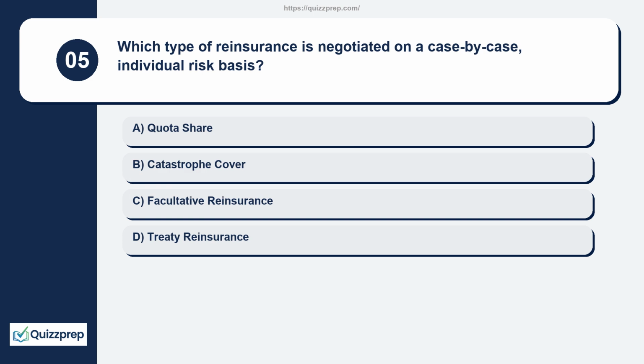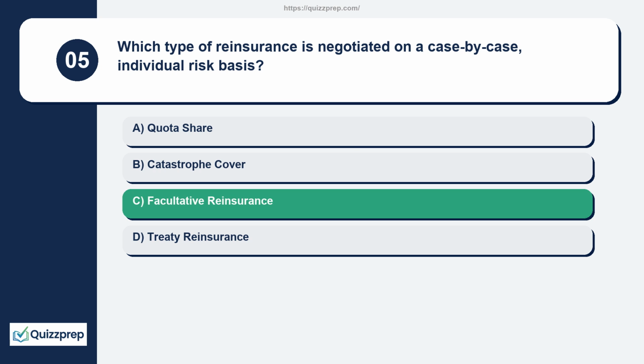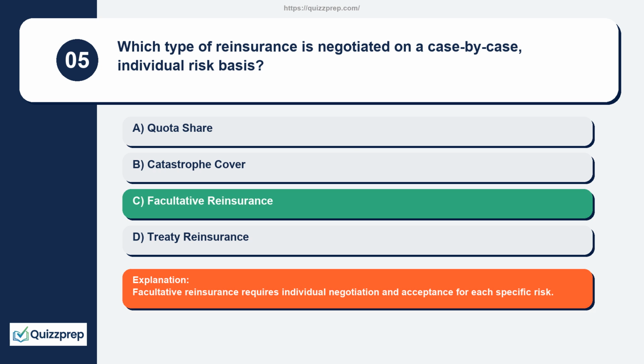Question 5. Which type of reinsurance is negotiated on a case-by-case, individual risk basis? Quota share, catastrophe cover, facultative reinsurance, treaty reinsurance. Facultative reinsurance requires individual negotiation and acceptance for each specific risk.